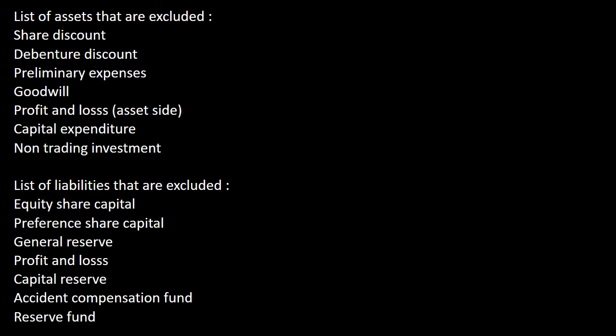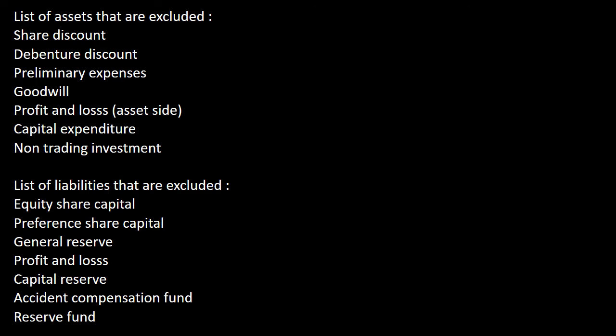Next, I would like to recollect the assets that are excluded and liabilities that are excluded, because the next sum we are going to do is with a balance sheet, for which we must know the assets that should not be taken while calculating net assets, that is capital employed, as well as the liabilities that should be excluded. So these are the lists you should remember. Share discount, dividend discount, preliminary expenses, goodwill, P&L loss on the asset side, capital expenditure, and non-trading investments are the items that should be excluded while calculating the capital employed.